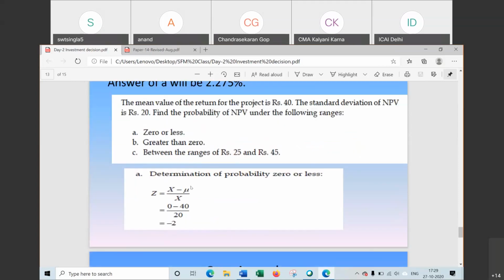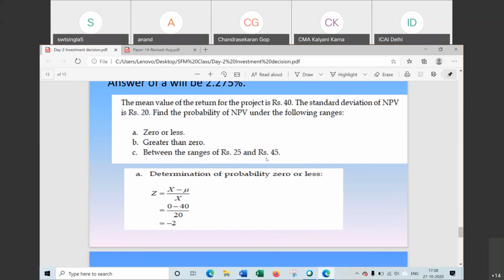Now mu is the mean value. Mean is given as 40. The standard deviation is 20. So 0 minus 40 divided by 20 is minus 2. The Z value is minus 2.